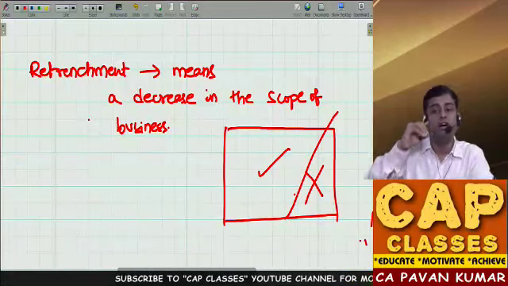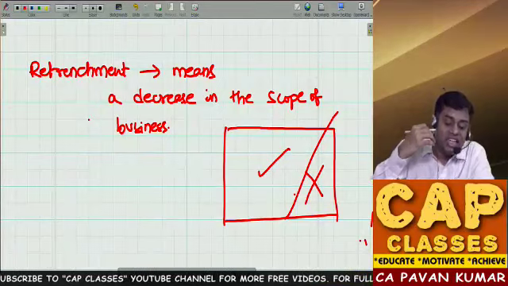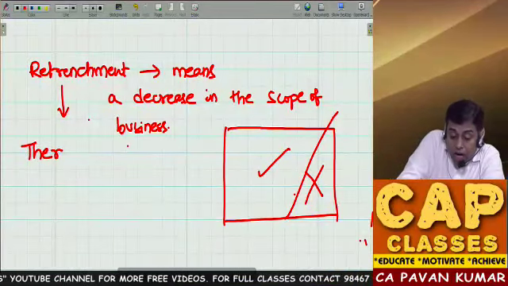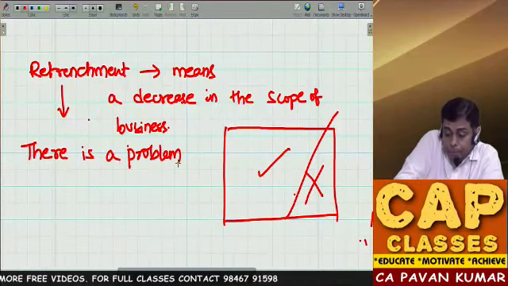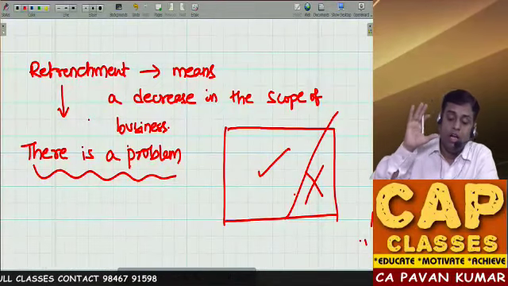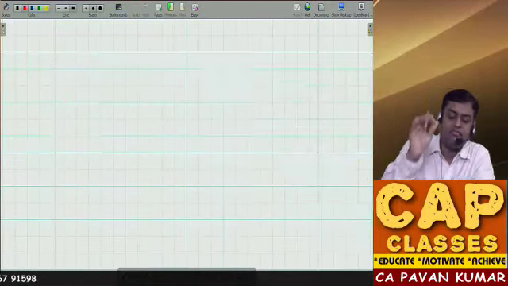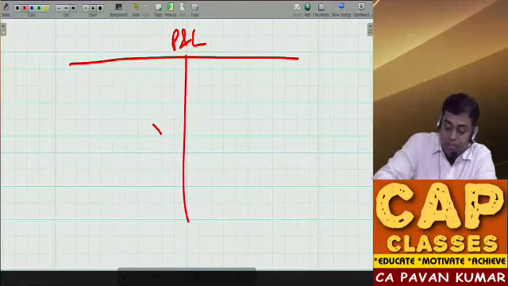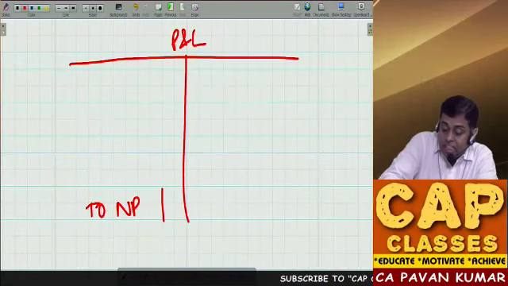Now the question is, why do I want to reduce my level of activity? What is the reason? When you are thinking of retrenchment, there is a problem. Because we are accounting students, I'll tell you the easiest way to understand retrenchment. A healthy company, if this is the P&L, wants to increase net profit.